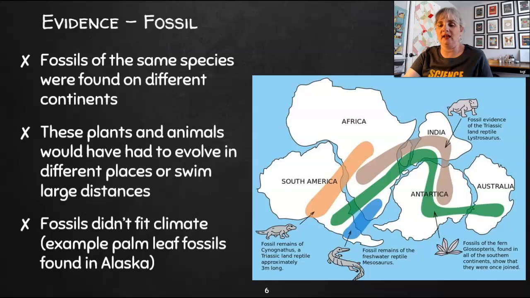They also may not have fit the climate, like this fossil of a fern that was found in Antarctica and Australia and other places that have totally different climates. So he found these fossils of the same animal in different places. That's the first piece of evidence of continental drift: fossil evidence.